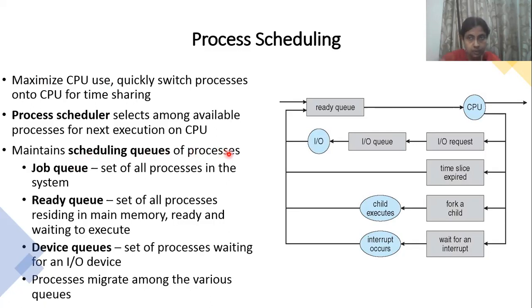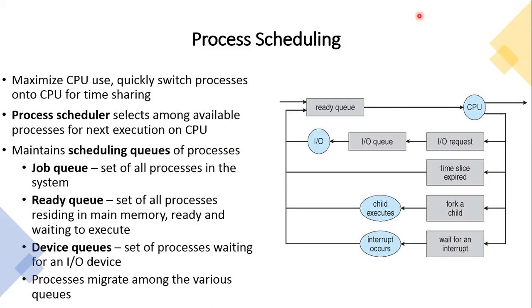Multiple jobs should be waiting in the queue. So how to schedule those processes will be discussed in this topic. Every job waiting in the queue, I call it the job queue. That is the set of all processes in the system. We call it the job queue.